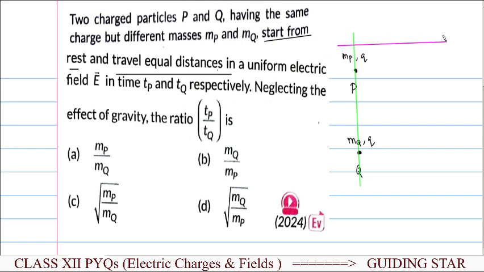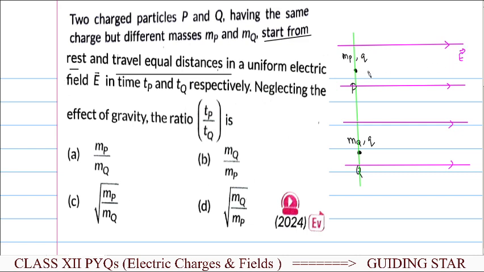So let us consider the electric field represented by equally spaced parallel lines, and in this particular case let it be E. So in this field, when the charged particles are present, what will happen?